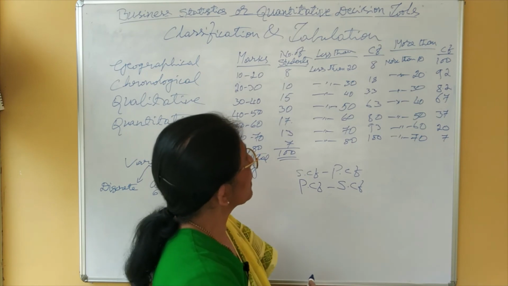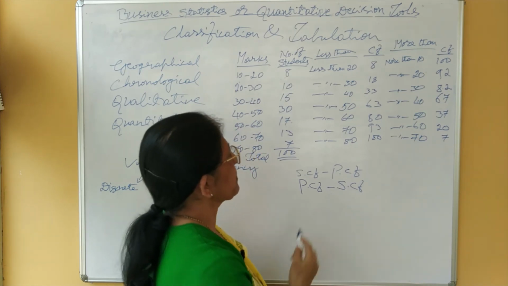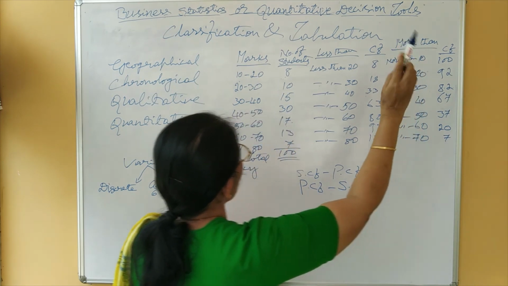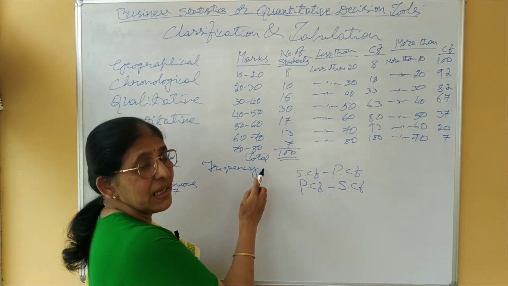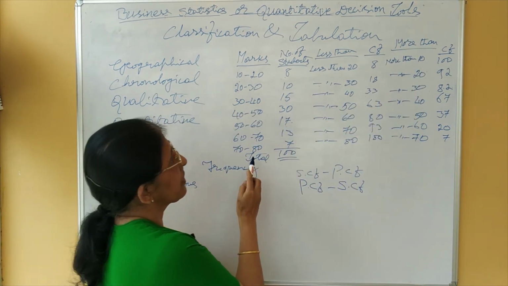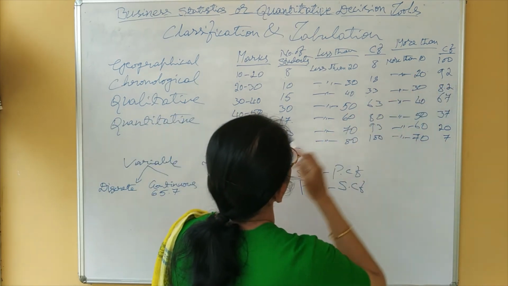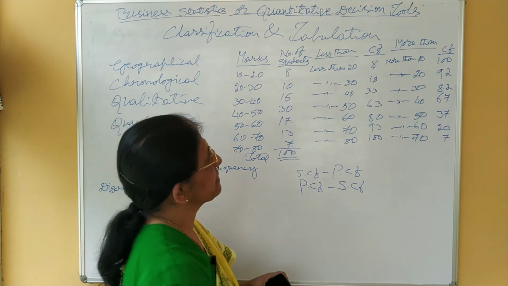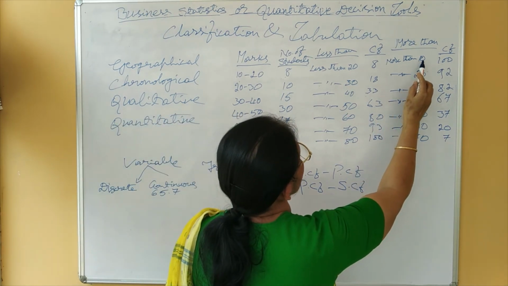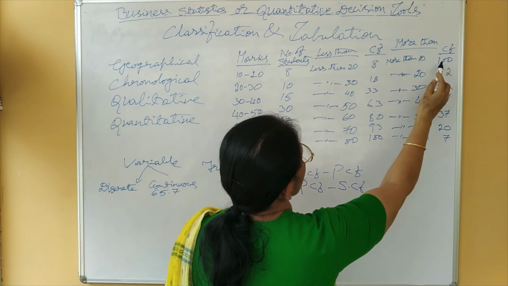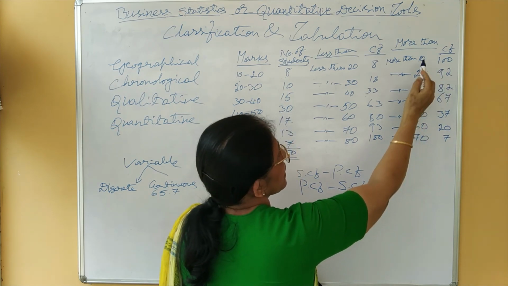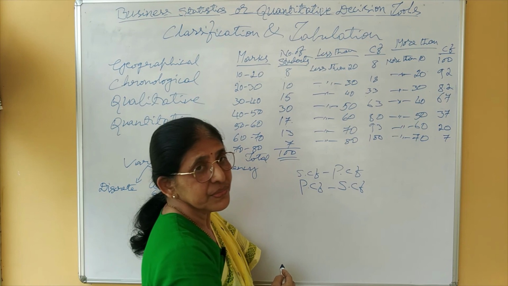Both are 100. When you come to more than, here more than 10 means more than 10 but less than 80. That means when we take more than 10, it is more than 10 but less than 20, and therefore that class is excluded.